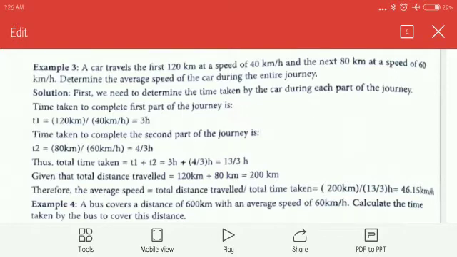So average speed is equal to total distance divided by total time. Our total distance is 200 and total time is 13/3. So divide 200 by 13/3 and the answer will be 46.15 km per hour. This is the answer. The average speed of the car is 46.15 km per hour.